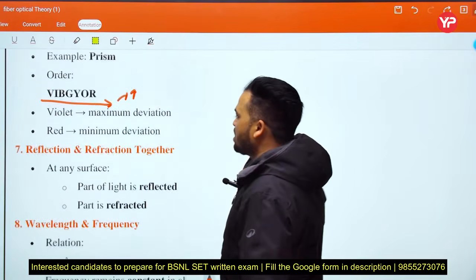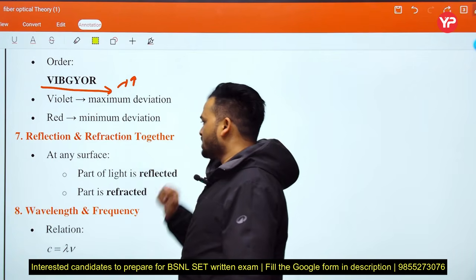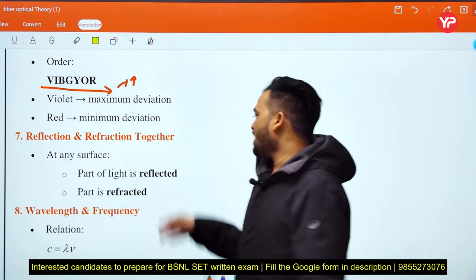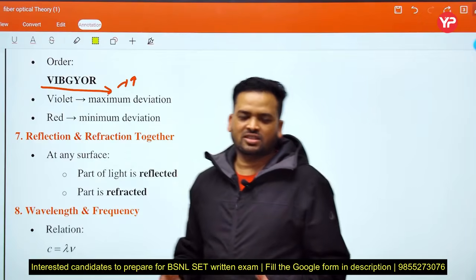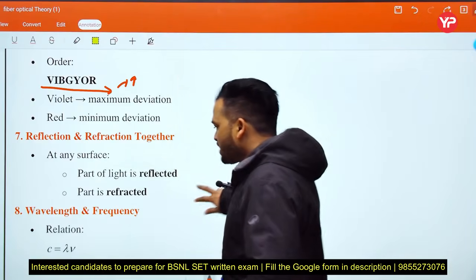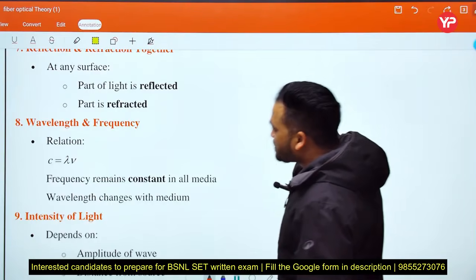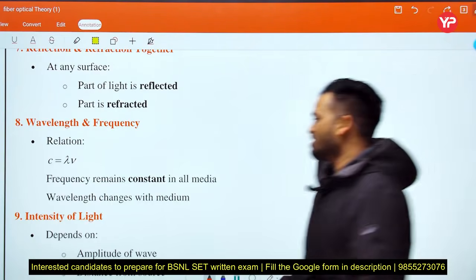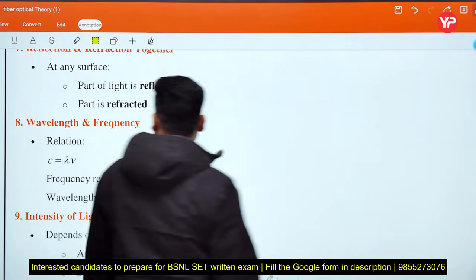Next, reflection and refraction together. At any surface, part of light is reflected and part of light is refracted. This is said to be reflection and refraction together. Next, what is the relation between wavelength and frequency? What are wavelength and frequency?